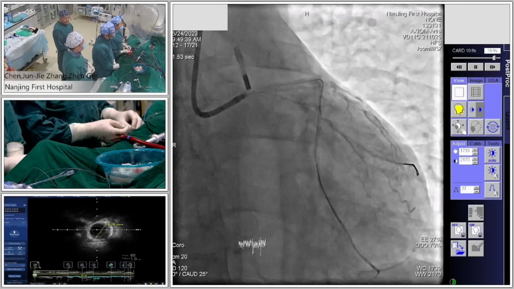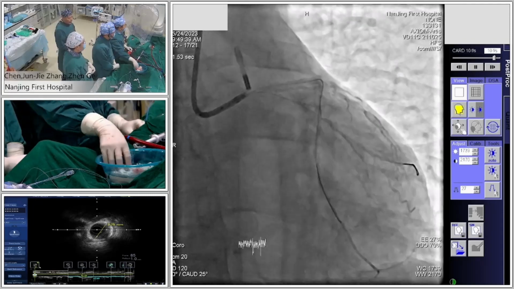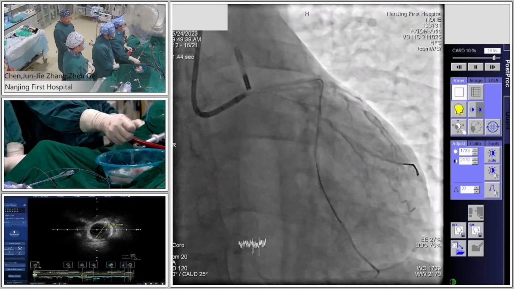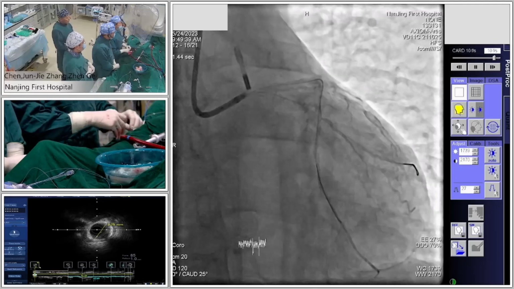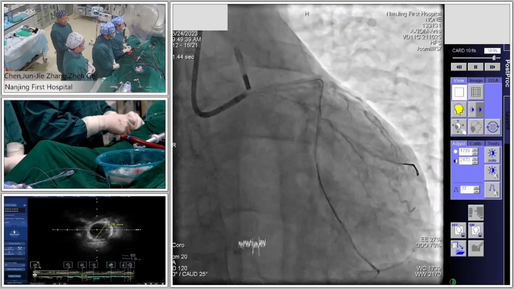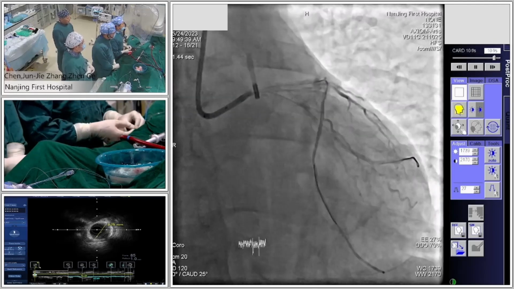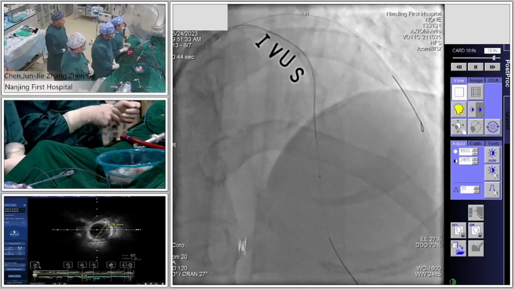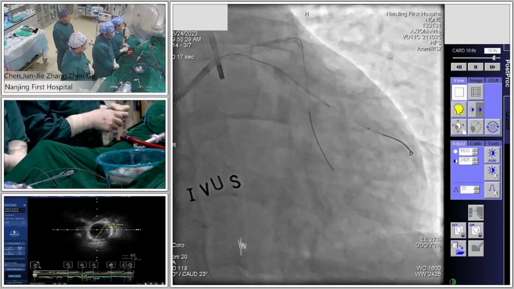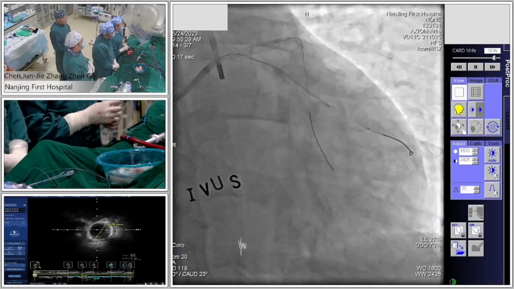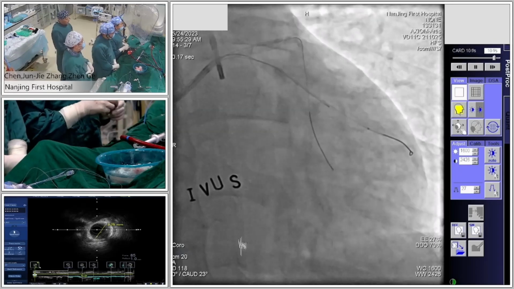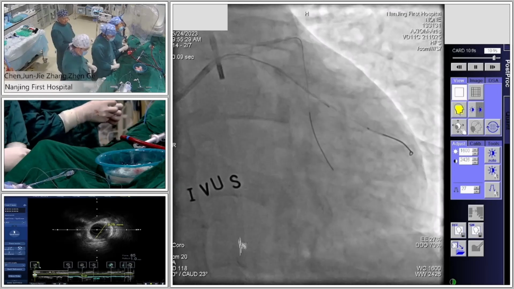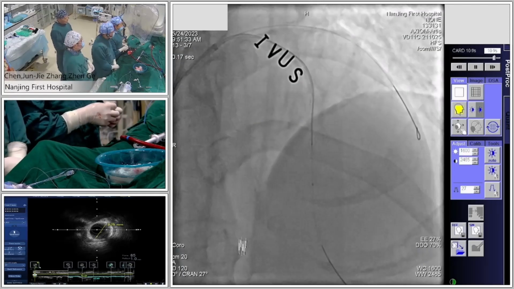During the procedure, did the patient have chest pain or any change of EKG or hemodynamics? No, the patient is very stable. Okay, the patient was stable. So go ahead. Next. After pre-dilation, you checked IVUS for both the LAD and circumflex, right? Yes. Did you study from the circumflex or from the LAD? Backward. So you checked IVUS from the LAD, right?